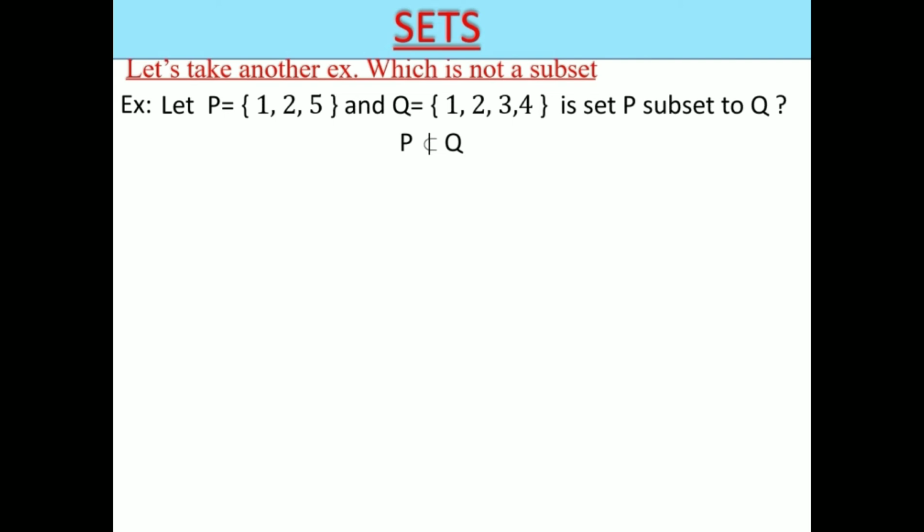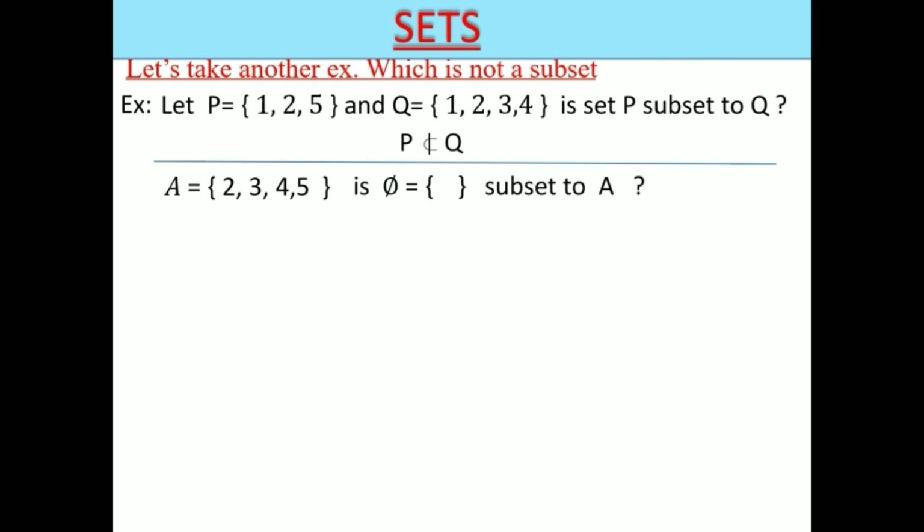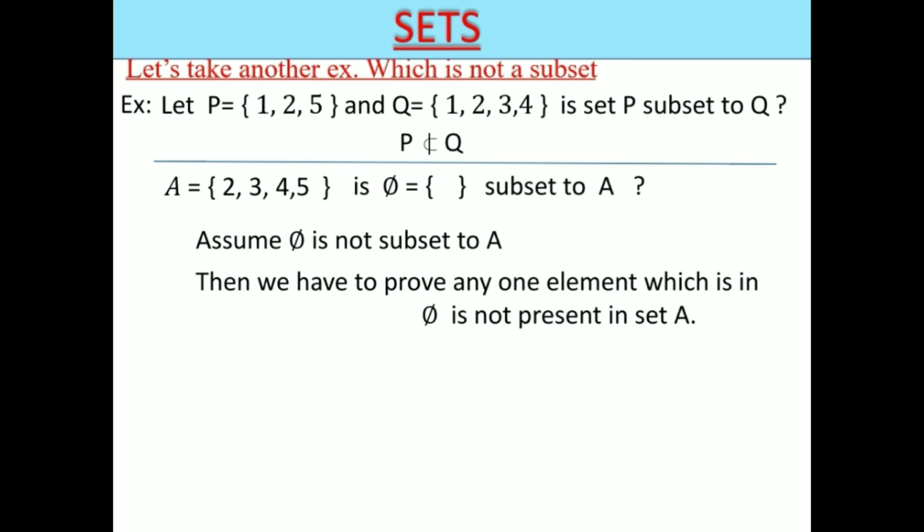Children, here I am taking one set A is equal to {2, 3, 4, 5}. Can you say an empty set phi is a subset of A? Let us discuss. If possible, assume phi is not a subset of A. Then we have to prove any one element which is in phi is not present in set A. Is there any element in phi? No. That's why we can say phi is a subset of A.